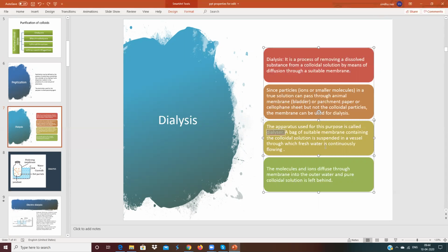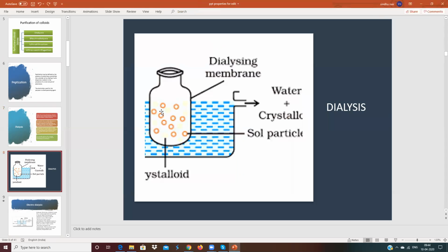A dialyzer is an apparatus which contains a bag of suitable membrane. In that bag will be the colloidal particles, and it will be placed in water. See this? This is a dialyzer. This is made up of a parchment membrane. This is a bag made up of either animal skin or cellophane.